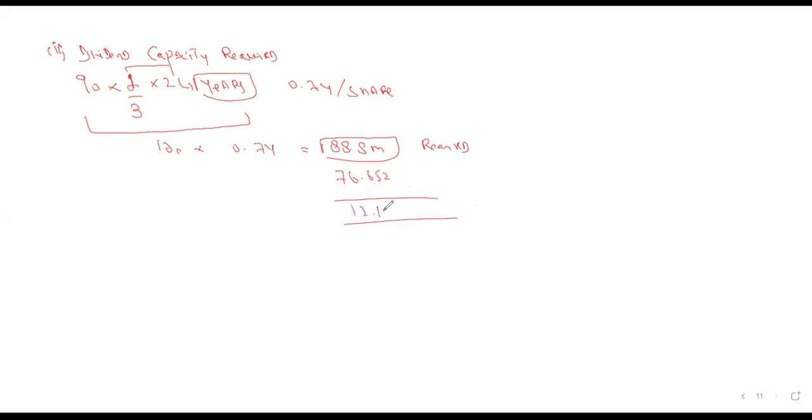So how much is the balance? 12.15. So now it means that this 12.15, from where are we getting it? We will say to our subsidiary that we are in need of this. So this should be taken from where? From the remittance. So what was our previous remittance, guys?